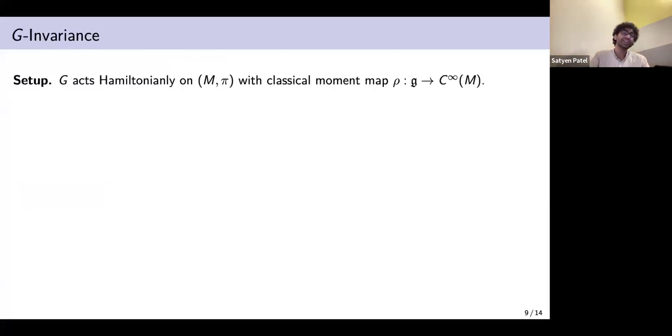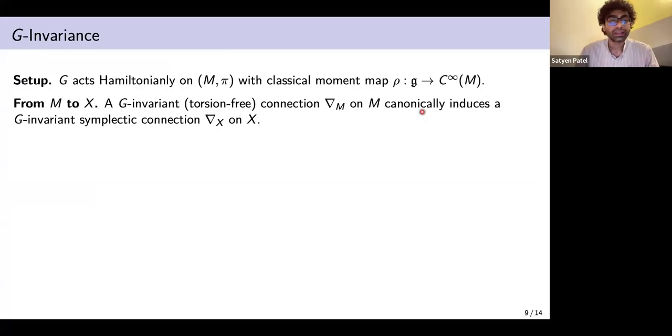Now we talk about the G action. G, we remember, acts Hamiltonianly on M, with a classical moment map. And now we want to go from M to X. So assume that there exists a G invariant connection on M. If we assume that, then it canonically induces a G invariant symplectic connection on X. This canonical connection is such that it preserves M as a submanifold, the flows of this connection.